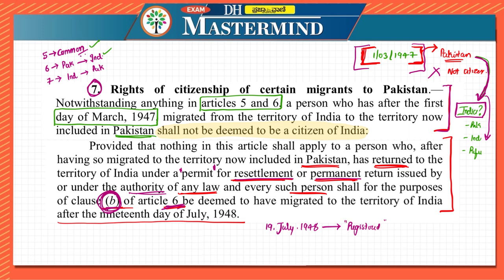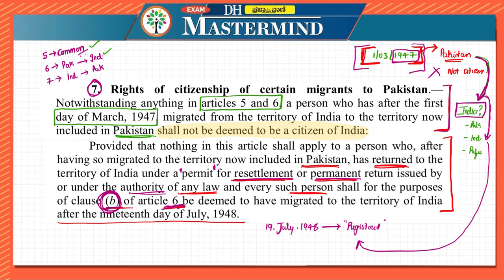So even if they returned after 1st March 1947, under the permit, they can be treated as a person returned under Article 6 subclause B. If you reread this article again and again, it will be more clear.